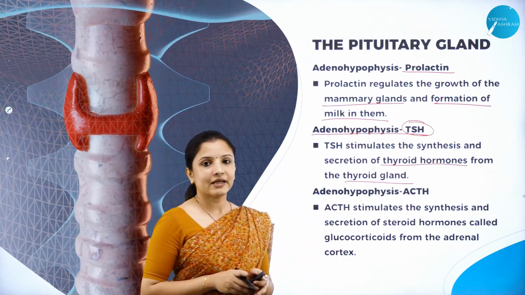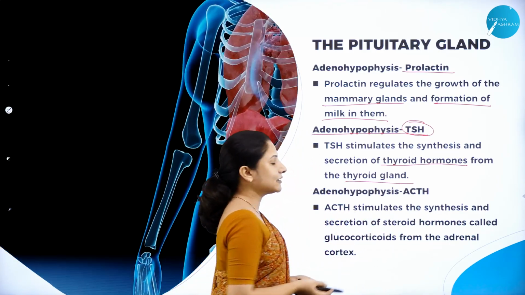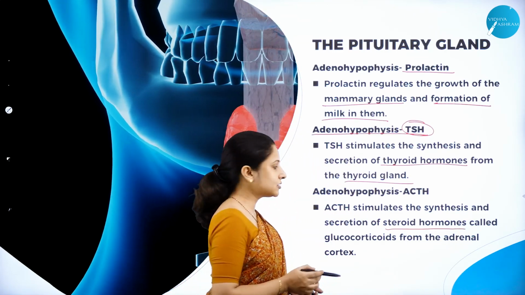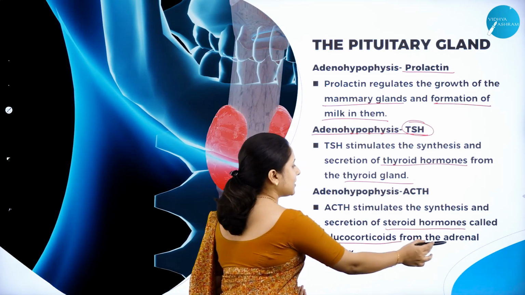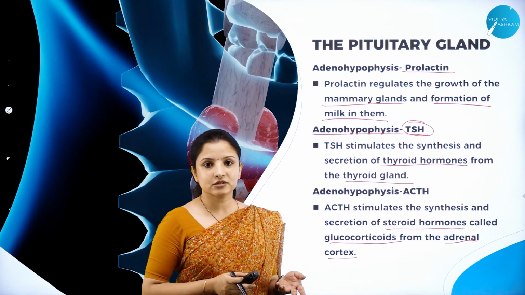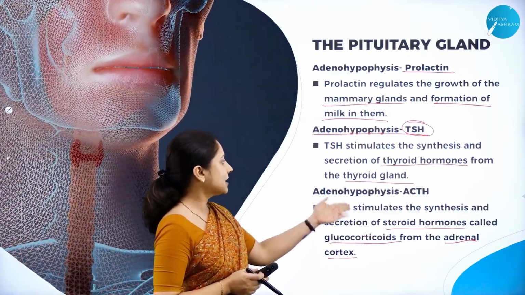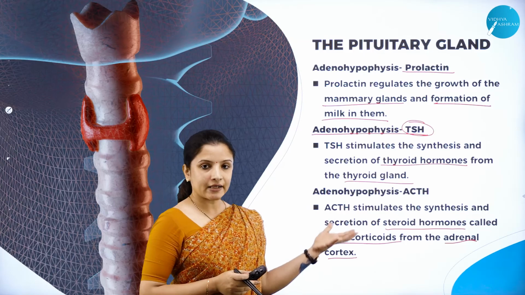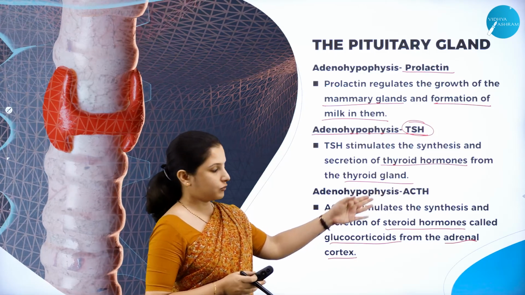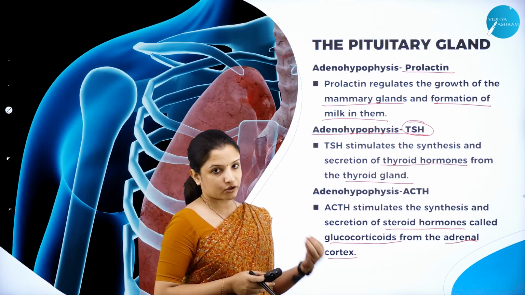Next, one more, that is adrenocorticotropic hormone. This hormone stimulates the synthesis and secretion of steroid hormones called glucocorticoids from the adrenal cortex. Where is the adrenal cortex present? On the kidney. If the adrenal gland has to secrete glucocorticoids, then the anterior pituitary gland should secrete this adrenocorticotropic hormone. That is the time when glucocorticoids will get secreted by the adrenal glands present on the kidney.